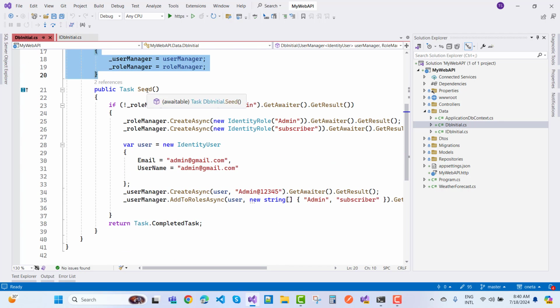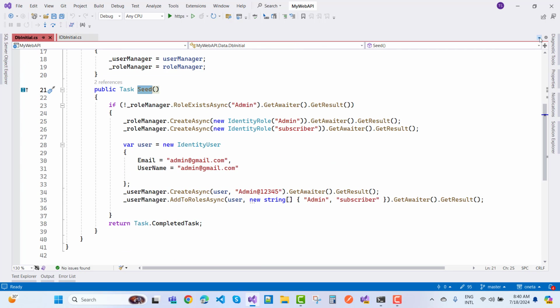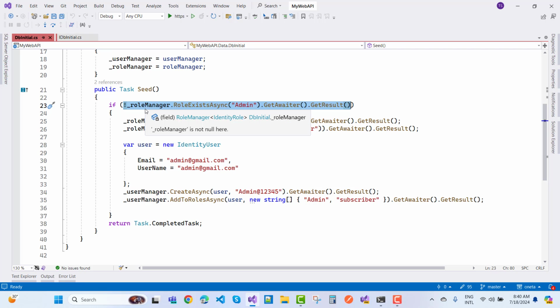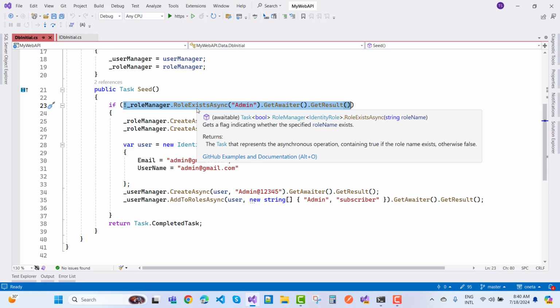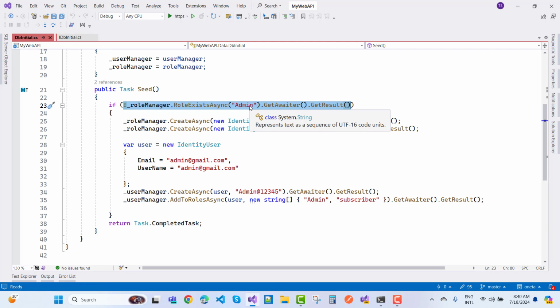Now in the seed method, we just check whether the role already exists in the database table. You can use it because the role manager is handling your roles data. So the role manager checks it with the method RoleExistsAsync, that is admin. This is the hard-coded value here. So GetAwaiter and GetResult.